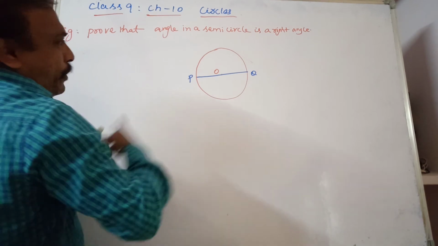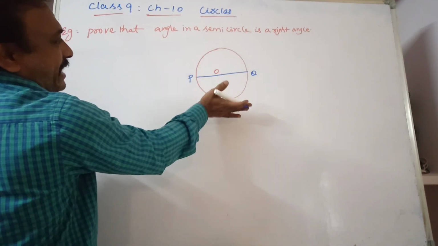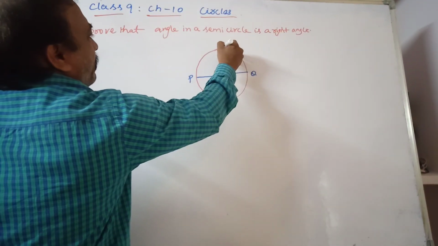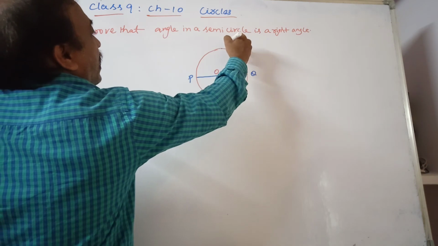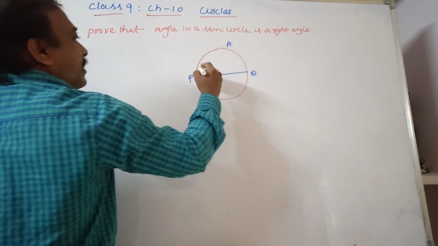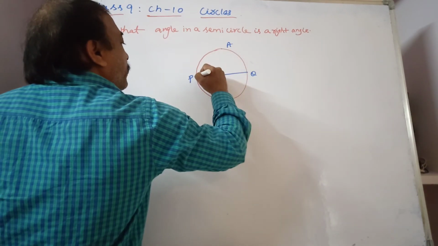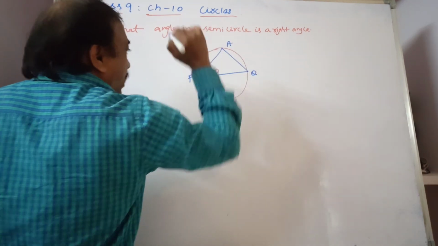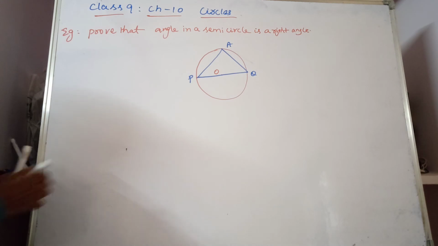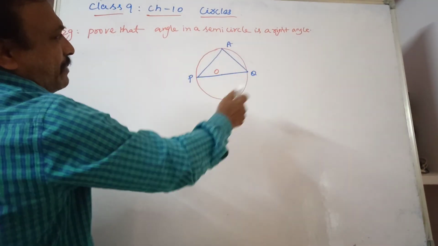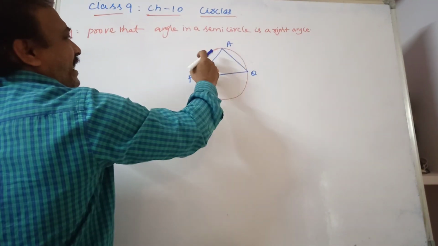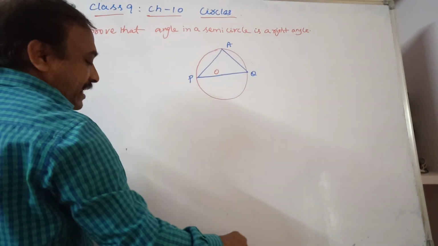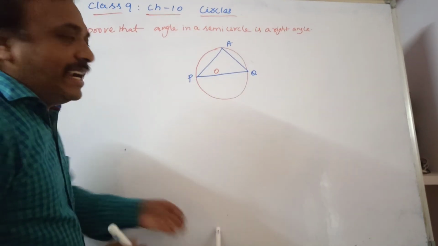Now take any point on the remaining part. If you consider the leftover part on this side, you take one point. This is A. Join it to P and Q. Now we have to prove that angle PAQ, the angle in a semicircle, not only here but anywhere, is 90 degrees.